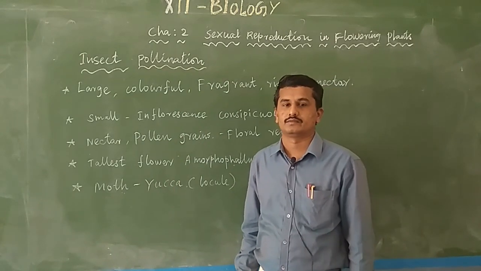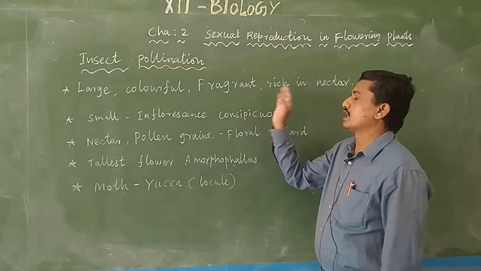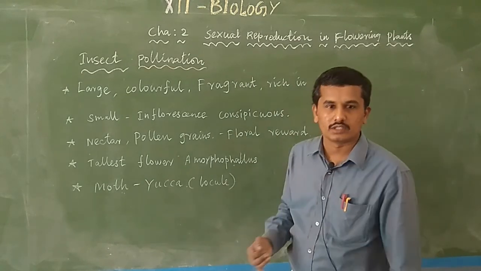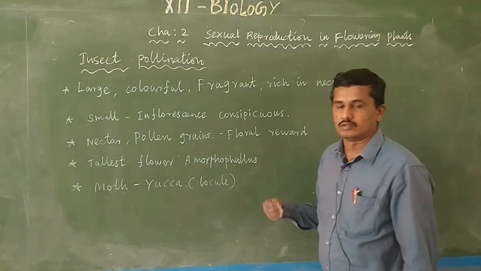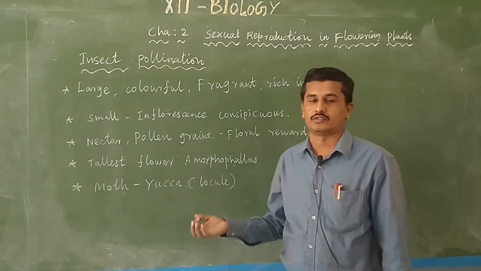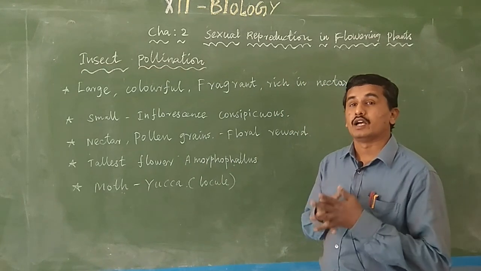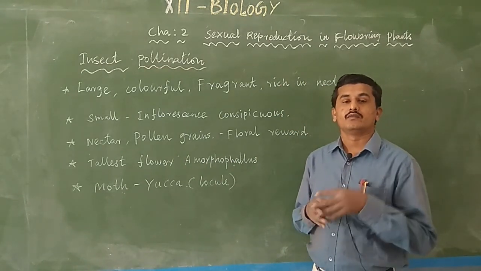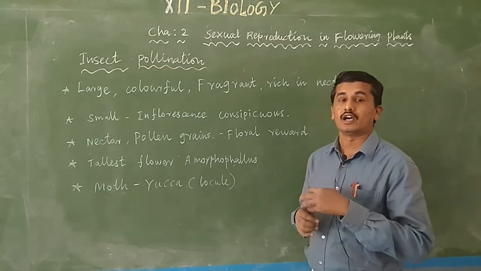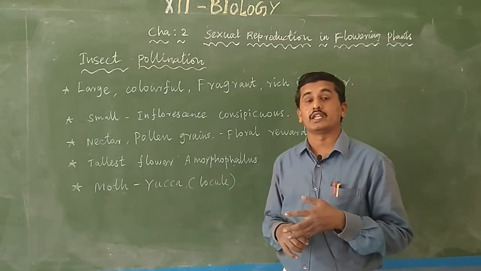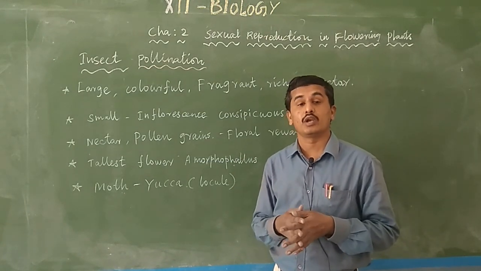Okay, the majority of insect pollinated plants are colorful, fragrant and rich in nectar, producing pollen grains and nectar for the insects. Some plants like yucca provide a safe place for the moth species. In some plants, some insects take the pollen grain and the nectar but do not perform pollination. This type of insect is known as a pollen robber.